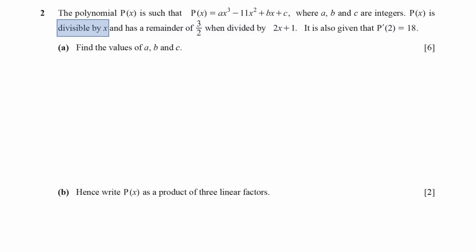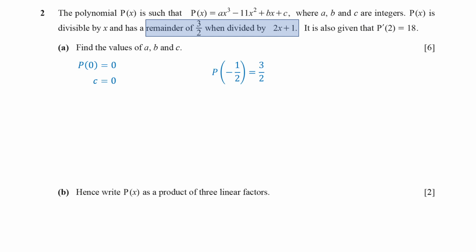If a polynomial is divisible by x, then plugging in x equals 0 must give 0. So we substitute 0 into the polynomial, and the result is just c, so c must equal 0. When a polynomial is divided by 2x plus 1, p of -1/2 equals the remainder, 3/2. Substitute -1/2 into the polynomial, and simplifying the equation, we get a plus 4b equals -34.